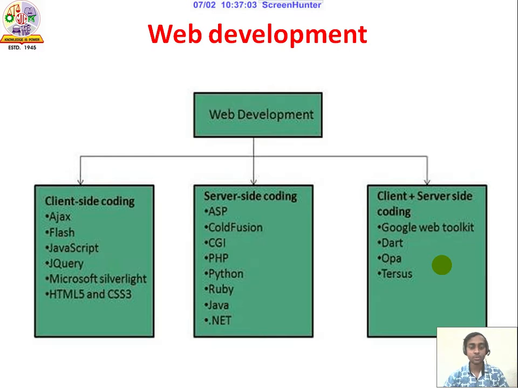In server side coding, we have many languages like ASP, PHP, Python, Java, and .NET. Python is a very powerful and famous language of server coding, and the same goes for .NET. In both server side and client side coding, you can use Dart, Google Web Toolkit, OPA, and many other things for our web development.